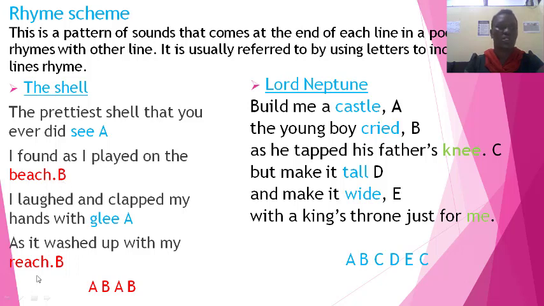Beach and reach, they all have the same ending sound. That makes them rhyme. So in that case, we are going to give them the second letter in the alphabet, that is B. So the rhyme scheme of this particular extract here is A, B, A, B.